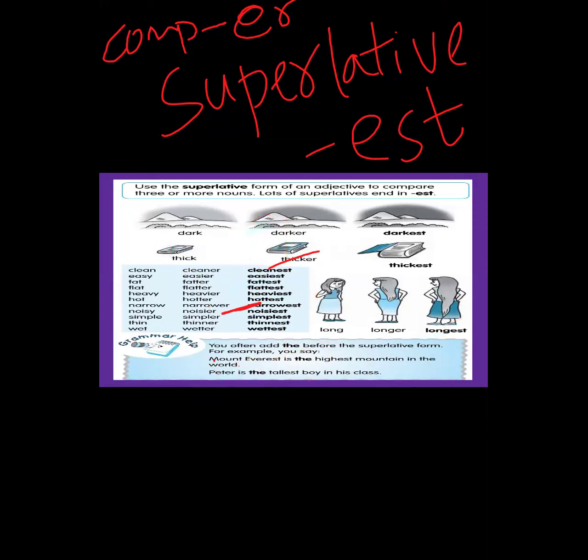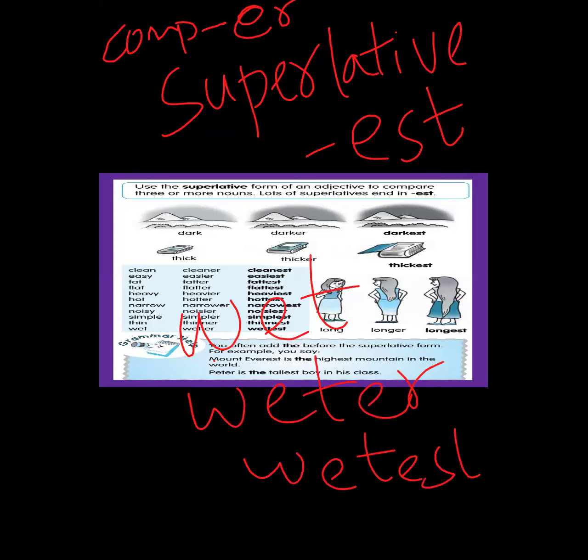Okay, what about wet? Wetter. Wettest. Yes, wet, wetter. Double T. Is this correct? No, double T. But why should I add double T? Before the consonant, there is a vowel, no? That's why we have to double the letter T. Because there's a vowel over here. So double the last letter. Very good, mashallah. Excellent, all of you.